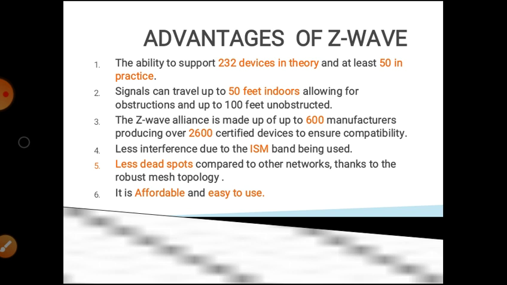Advantages of Z-Wave: the ability to support 232 devices in theory and at least 50 in practice. Signals can travel up to 50 feet indoors, allowing for obstruction, and up to 100 feet unobstructed. The Z-Wave Alliance is made up of up to 600 manufacturers producing over 2,600 certified devices to ensure compatibility. Less interference due to the ISM band being used, and fewer dead spots compared to other networks thanks to the robust mesh topology. It is approachable and easy to use.